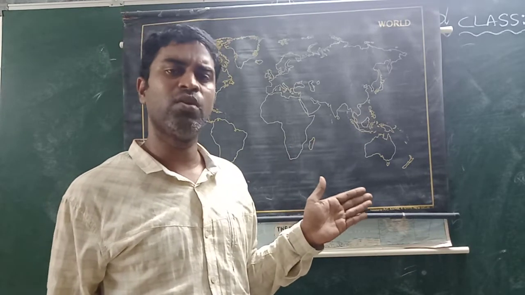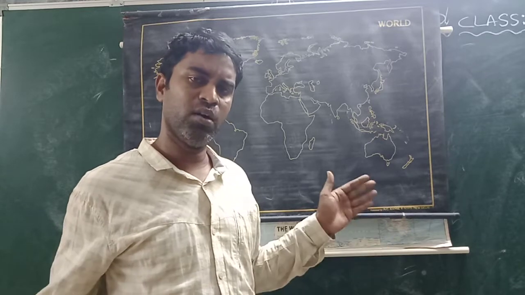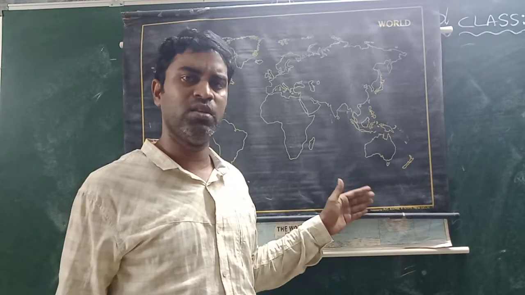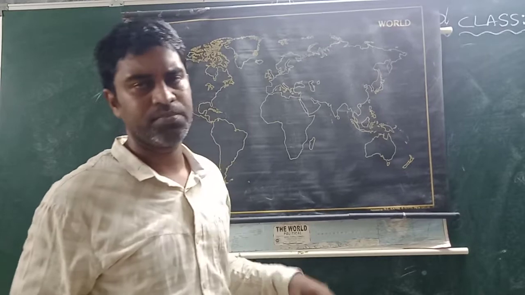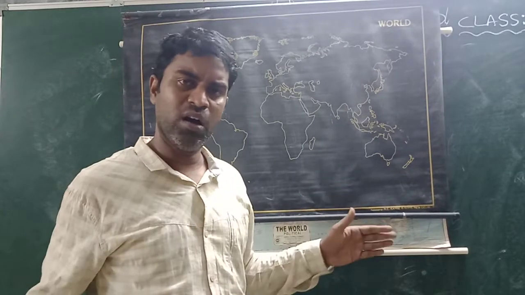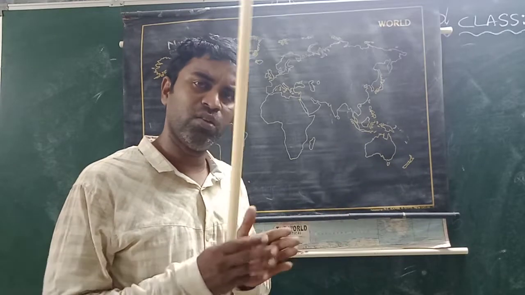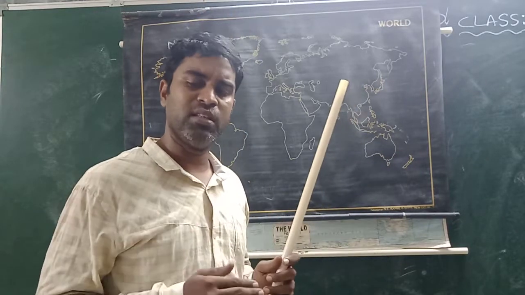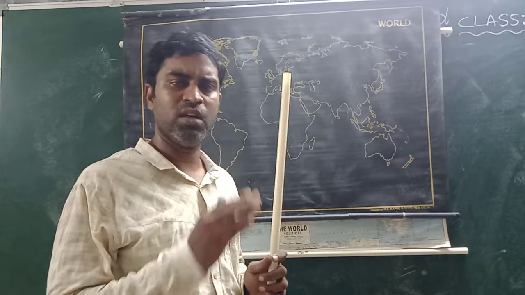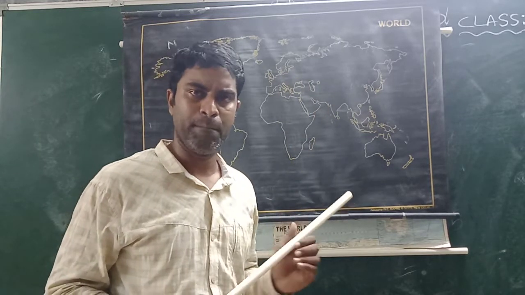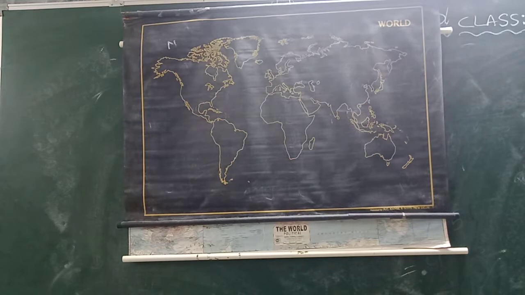Next, we discussed contour lines. What are contour lines? Contour lines are lines which join places of equal height. This is called contour lines. When these contour lines are very close, we can say that there is a steep slope. When these contour lines are far apart, we can say that there is a gentle slope. So all these things we can remember. Okay, thank you.